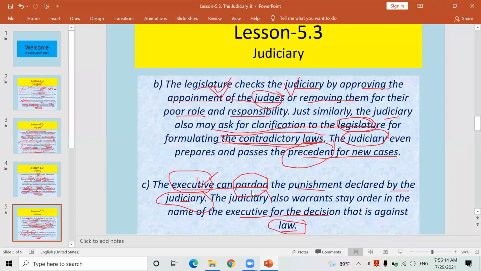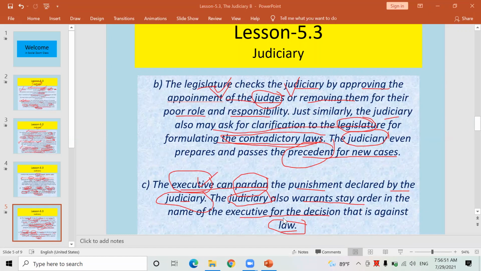the judiciary has a right, the Supreme Court, District Court and High Court have a right to warrant a stay order, to stop such activities and functions from being carried out. So the judiciary can give a stay order to the executive for a decision that is against the law. In this way, even the executive and judiciary have a check and balance relation between them.